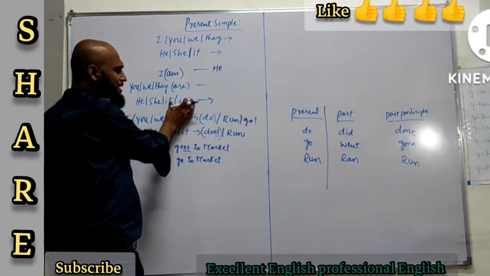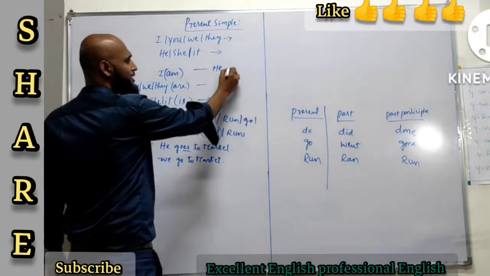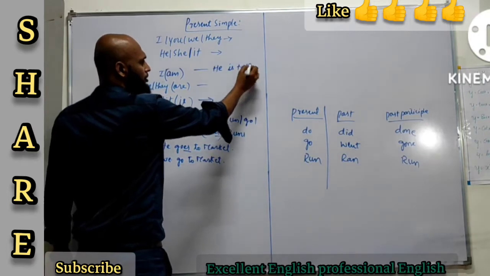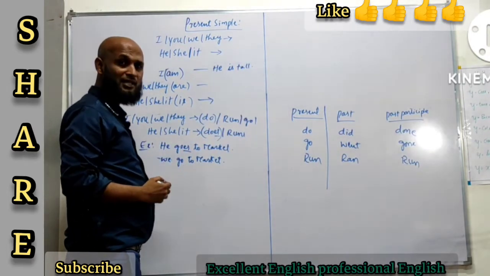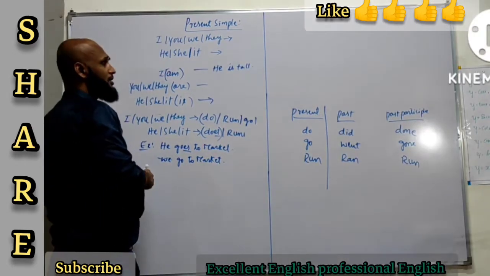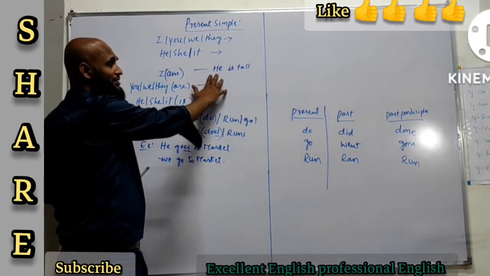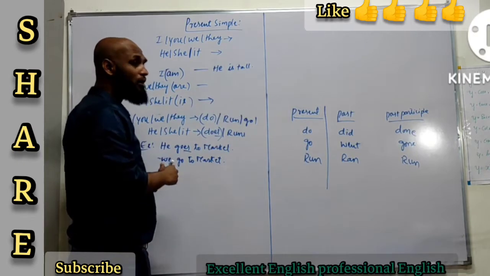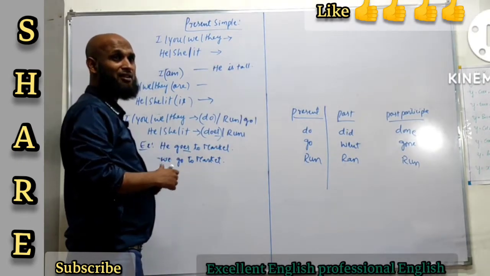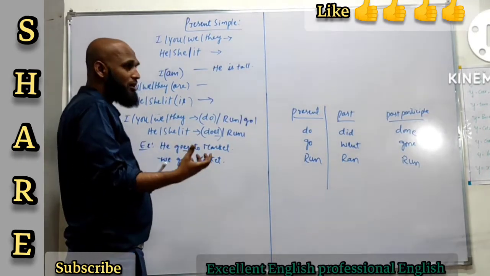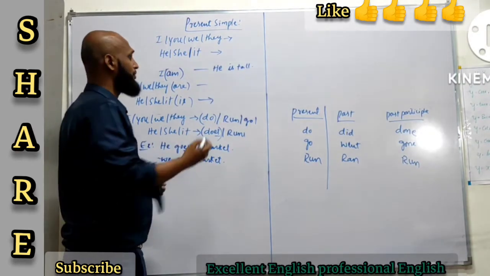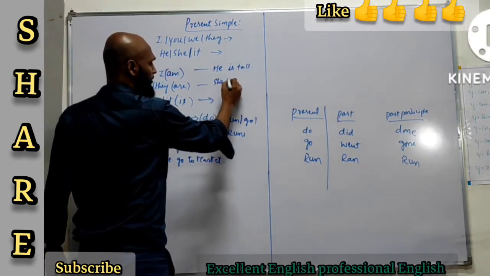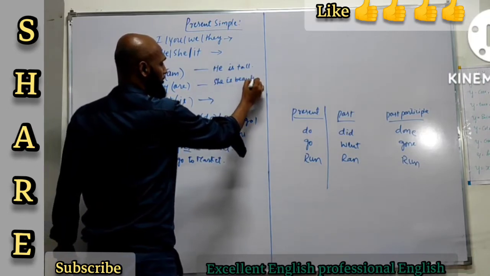Like he's tall. Right? Tall is an adjective. Adjective describes the quality of a subject. So he is the subject here in the sentence, and he is tall. He is a tall guy, or he is tall. He is smart. She is beautiful. All right? She's beautiful.